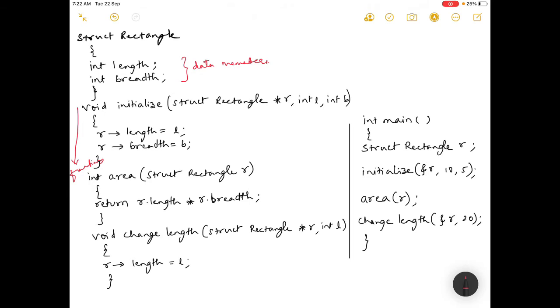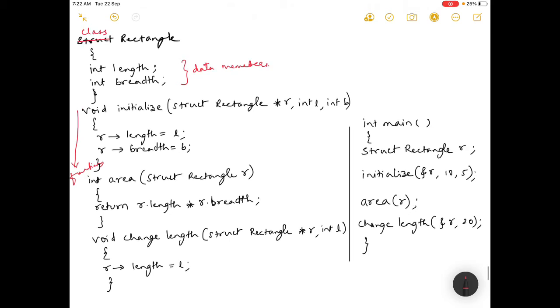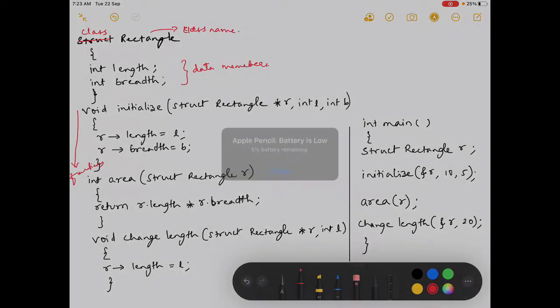Now we will not use structures here. Instead of that, we'll call this structure a class. What modifications have to be done here is, we have replaced the structure by a class. So what is the class name now? The class name is rectangle. So this is the class name.